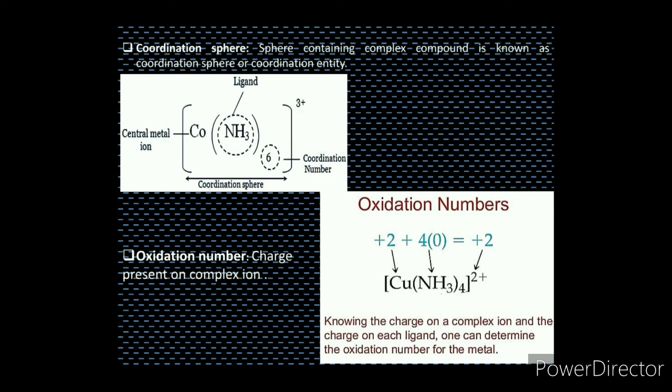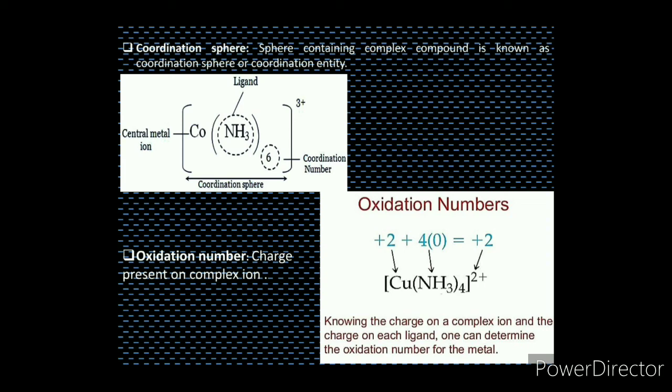Then oxidation number of the central metal atom or central metal ion. Oxidation number is nothing but the charge present on the complex ion. To know the charge present on the complex ion, there are certain methods to calculate the oxidation number of the central metal atom or ion. Here you can see the copper is present in +2 oxidation state and ammonia is a neutral ligand. It has no charge, which means it has a zero charge.